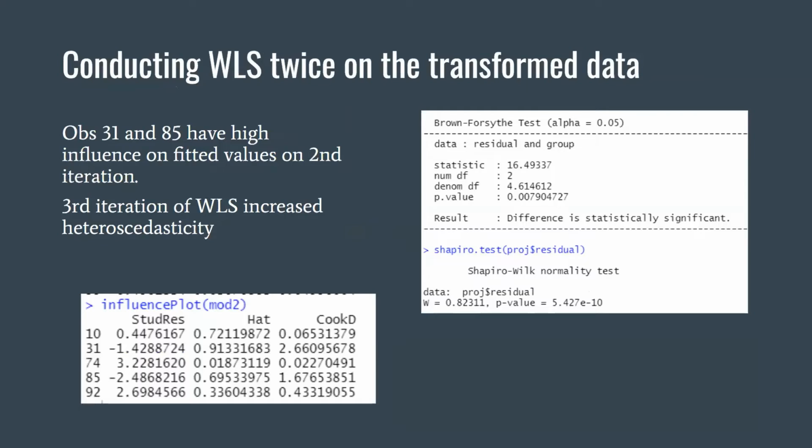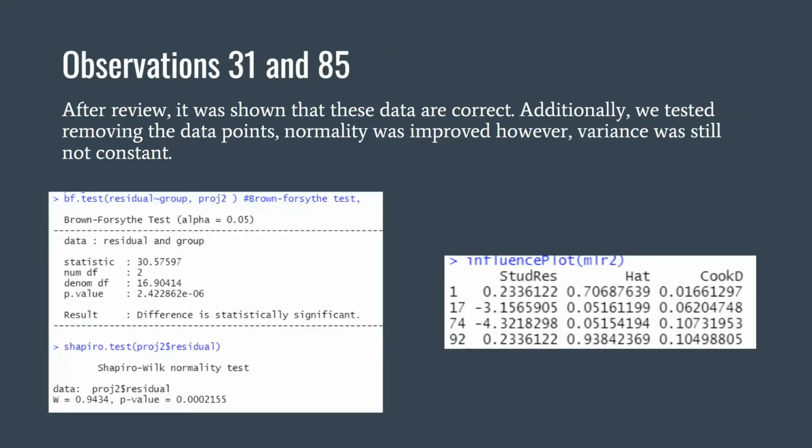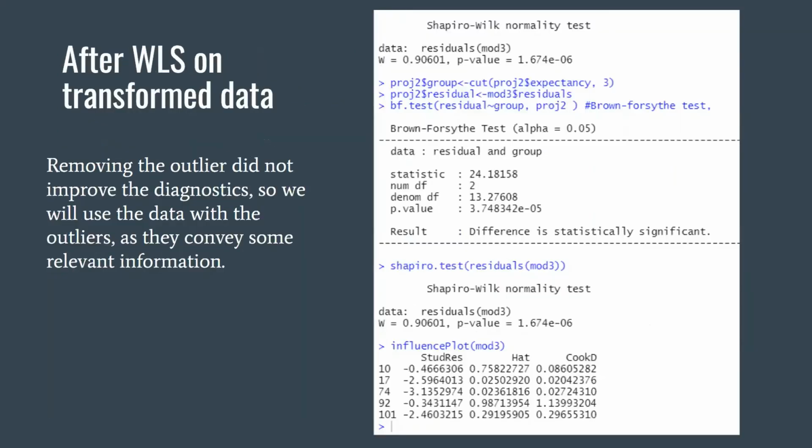Because the variance was still not constant in the residuals, we decided to conduct weighted least squares on the transformed data more than once, but it did little to improve the variance and caused the appearance of influential cases on all fitted values, cases 31 and 85. Though we rechecked these values and they are indeed correct. We still tried the regression without these values, but normality and constant variance were still an issue. Running WLS without these values, we also did not improve the diagnostics.